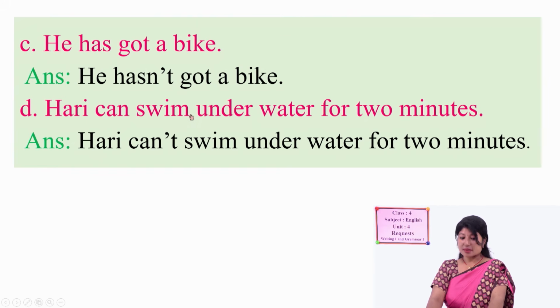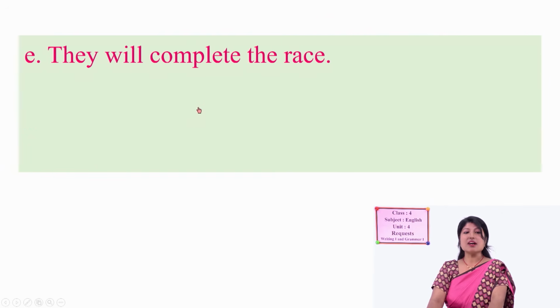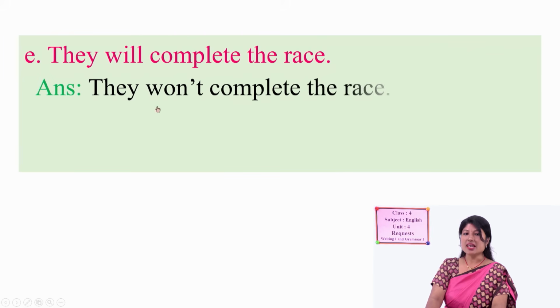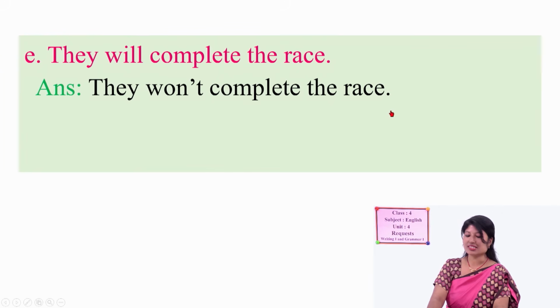Moving to number E. They will complete the race. Come on, tell me, how can we make it negative? Very simple. What is added? Not. They will not complete the race. It becomes they won't complete the race.